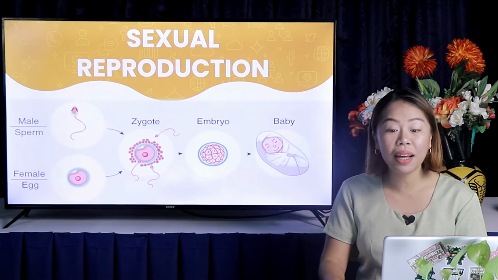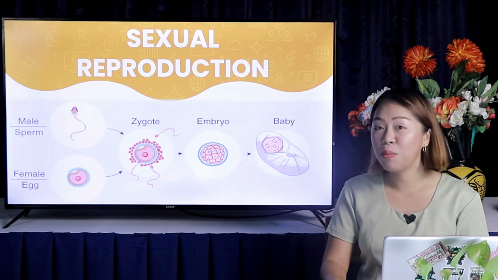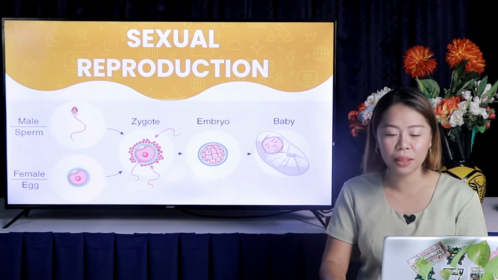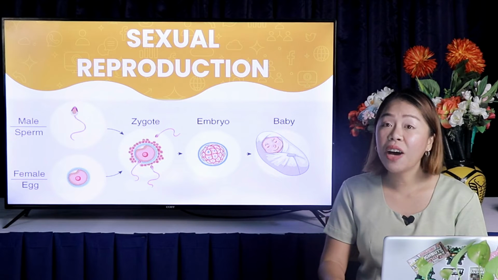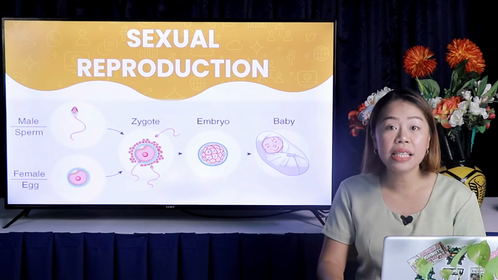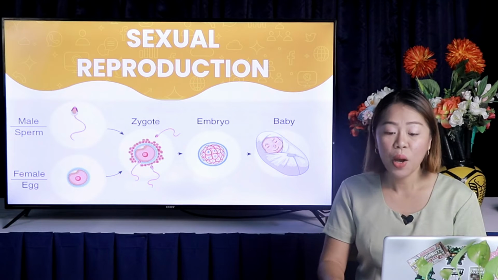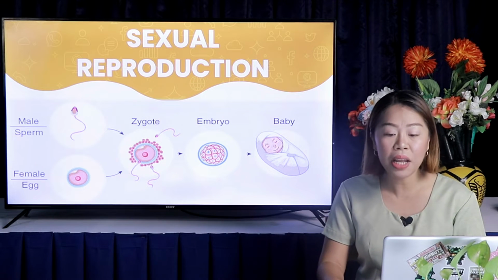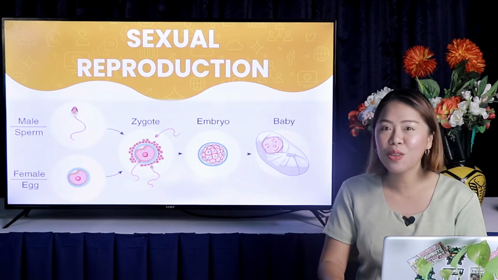It can simply be understood through this illustration. Take a look at the monitor or in your module. The father produces sperm cells and the mother produces egg cells. Once fertilization occurs, a zygote is formed, which develops into an embryo, and after 9 months, the mother will give birth to a baby.